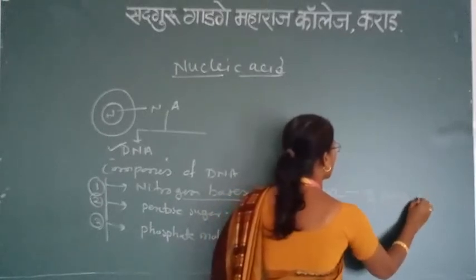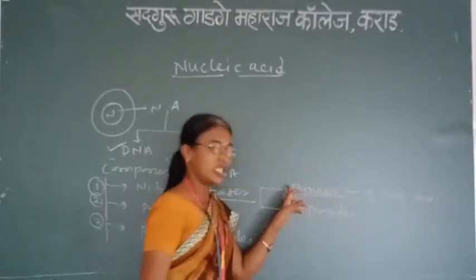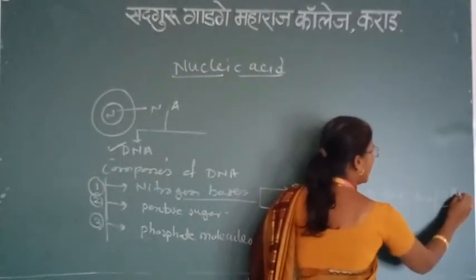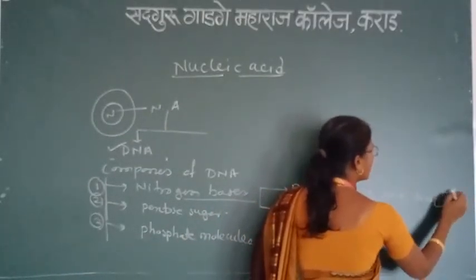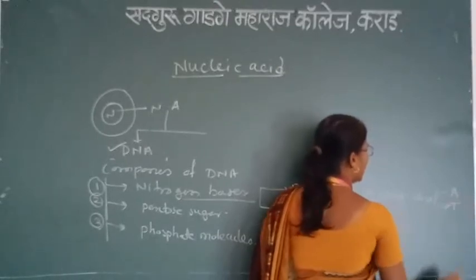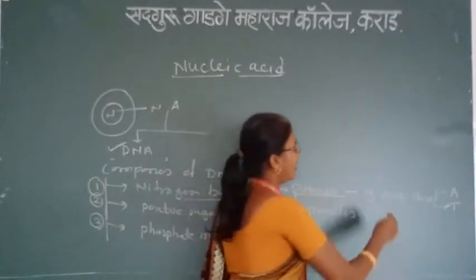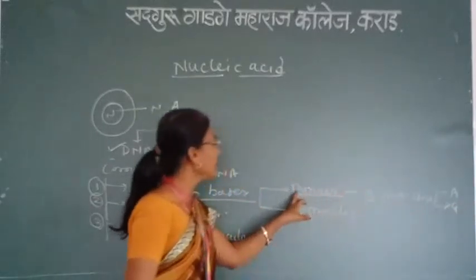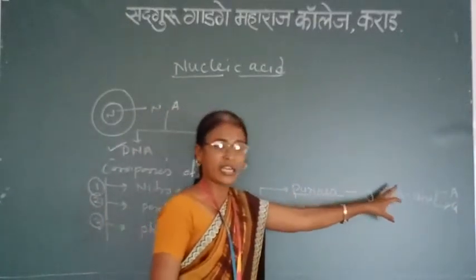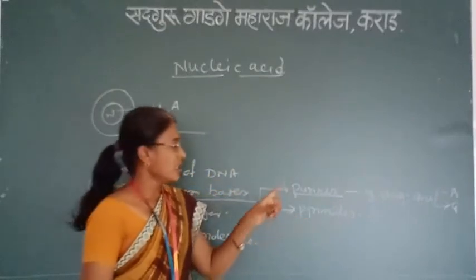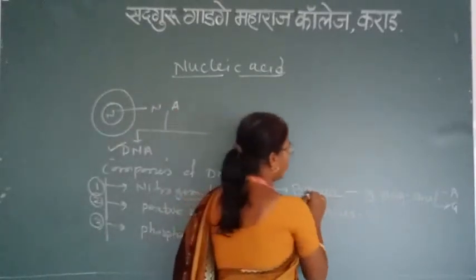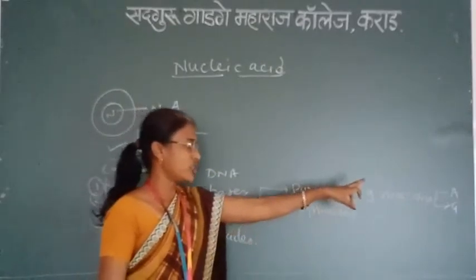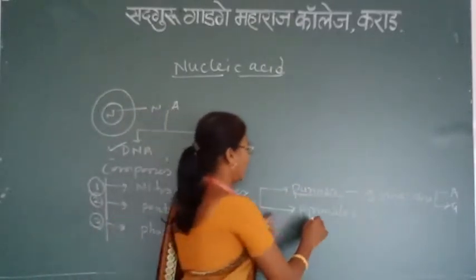The purines are adenine and guanine, which have 9 atoms in the ring. That's why it is called a 9-ring structure. These are especially adenine and guanine.